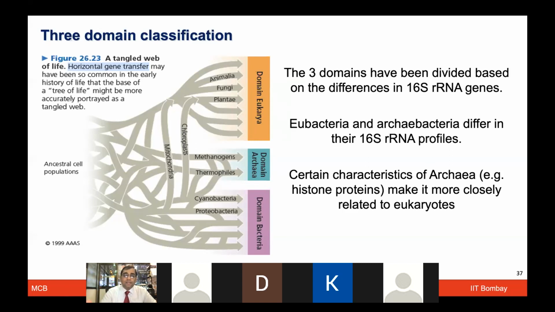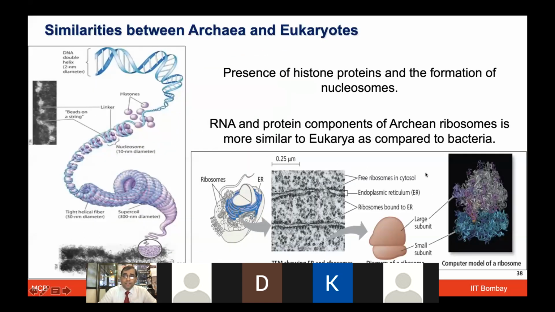But if you look functionality-wise, archaea have more similarity at the biochemical and molecular level to eukaryotes, which is different from the prokaryotes. In this light, to clarify some of the questions asked, the histone proteins become very important. These are present in the eukaryotes and absent in the prokaryotes.